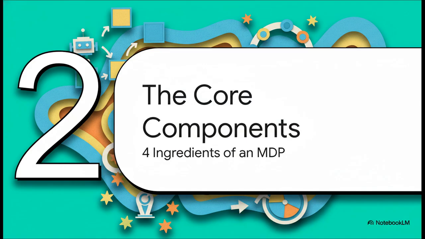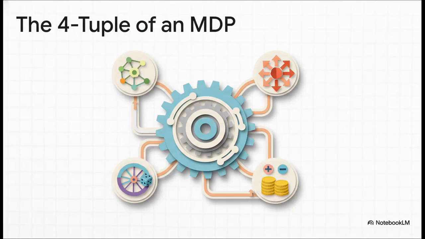So, how do we actually build one of these decision-making maps? Well, it's probably simpler than you think. Every single MDP, no matter how complex it seems, is made up of just 4 fundamental ingredients. In the world of math, they call it a 4-tuple, but we can just call it S, A, P, and R. So let's dive in and see what each of these letters actually stands for, and we'll use our map from before to help us out.